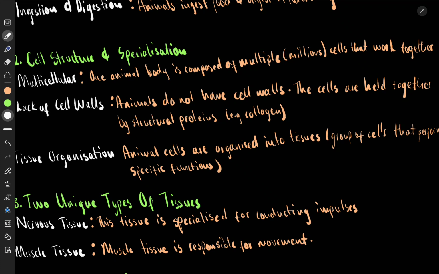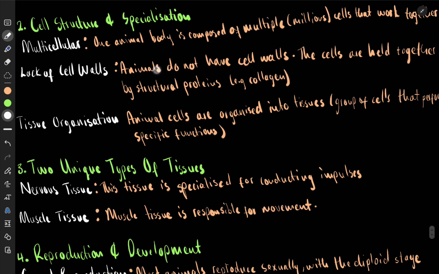We have multiple cells, and these many cells lack cell walls. They do not have cell walls. So animal cells don't have cell walls. The cells are held together by what we call structural proteins, like collagen. The collagen is found just outside the cell, and it holds the cell together. It is right at the cell membrane, not a cell wall. There is no cell wall. It's a structural protein that helps the cell membrane to stay in place and keep the cell in place.